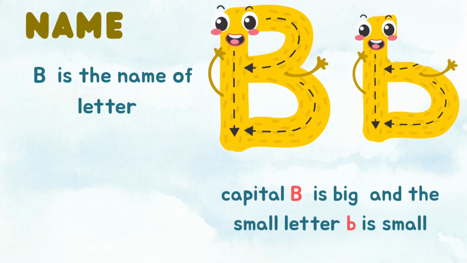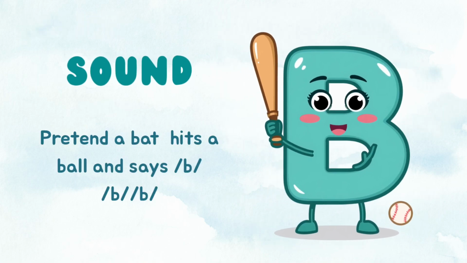B is the name of the letter. Capital B is big, small b is small. Pretend a bat hits a ball and says, ba, ba, ba.